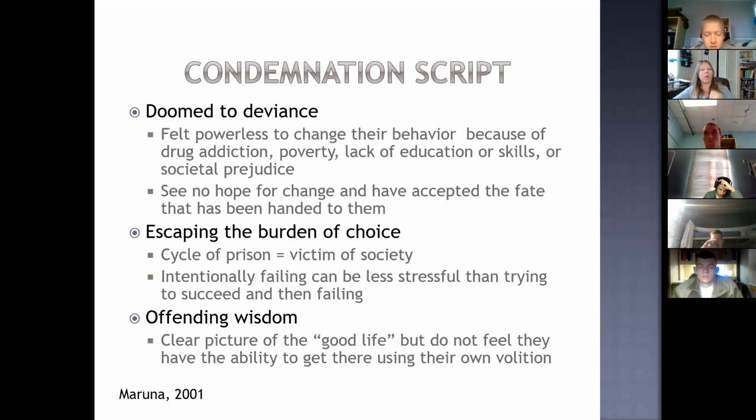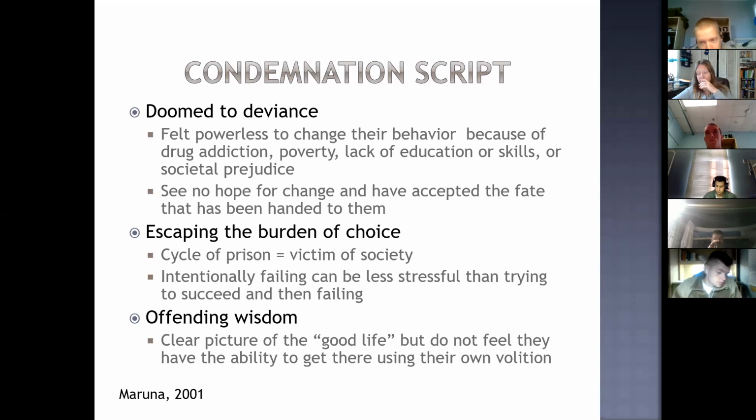Part of the life story interview is to ask people about turning points in their lives. And again, you're not super interested in what those turning points are, but how they framed it. Most of the Per sisters seemed to view the turning points in their life as something that happened to them, something they didn't have any control over. Usually a turning point for most people, especially people in the redemption script, is a way to turn their life around. But for people in the condemnation script, it's something that happened to them that chose the trajectory of their life.